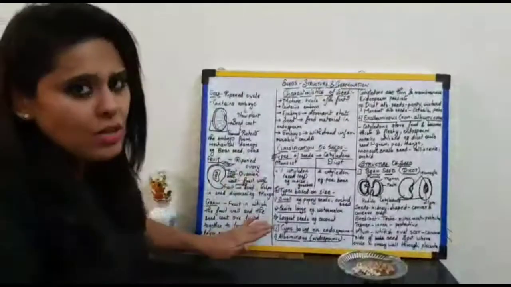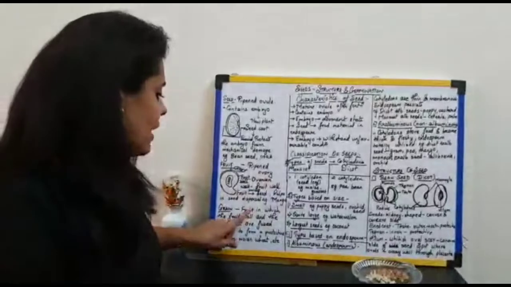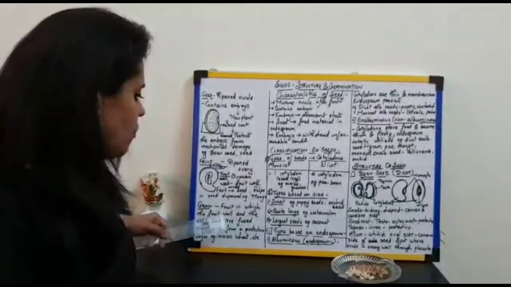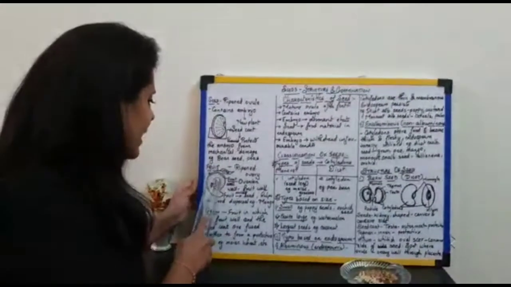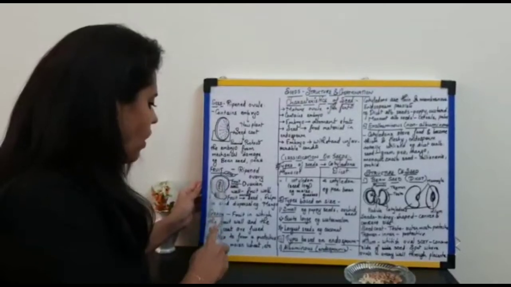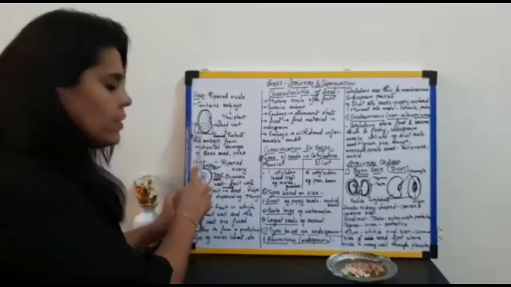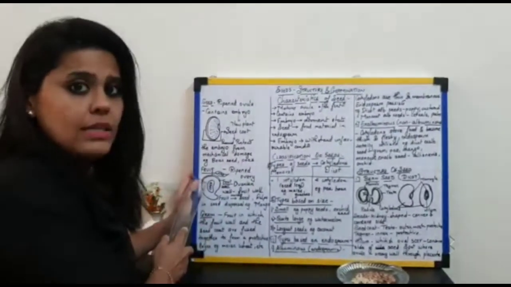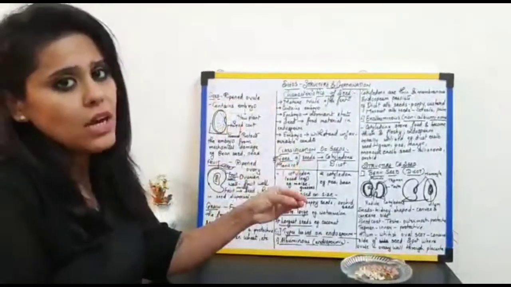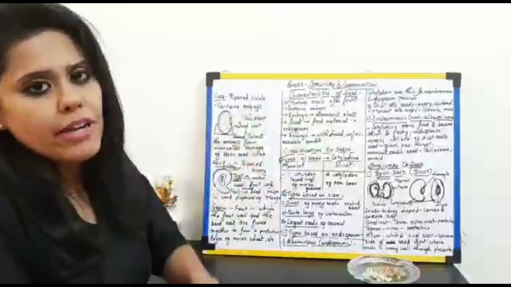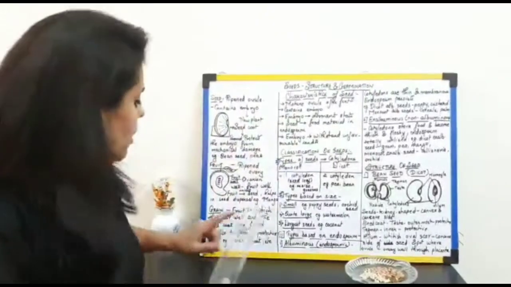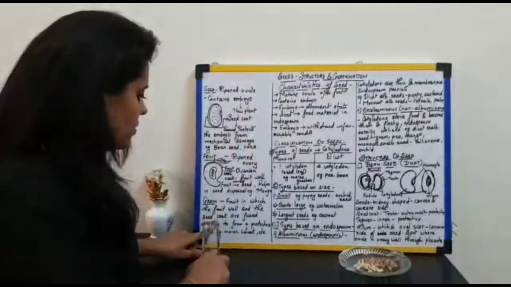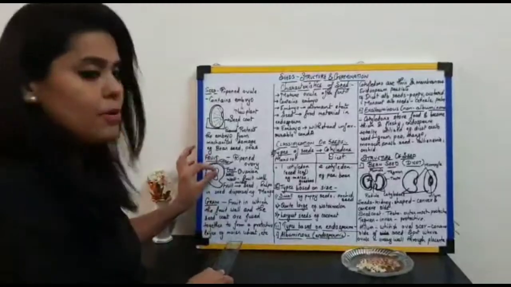Now grains are those structures which are considered as fruits in which the fruit wall, as in ये covering जो है, the fruit wall and the seed coat, ठीक है? Fruit wall इधर है, seed coat इधर है. These two structures are fused with each other, forming a single protective covering. I hope you all understood. The fruit wall, this outermost covering, and the seed coat are fused together to form a single protective covering.